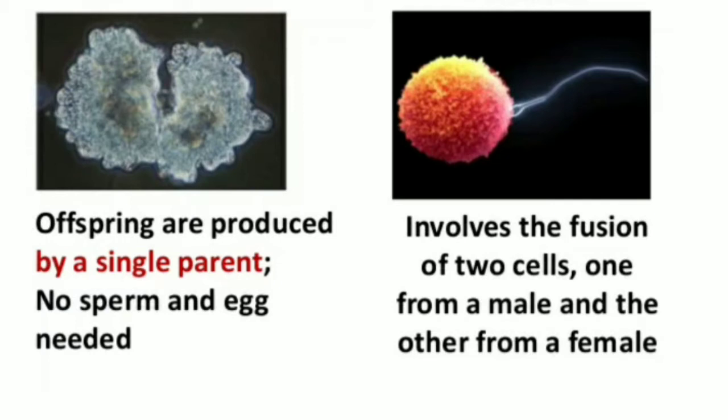Whereas in sexual reproduction, the involvement of both male and female parent is important, since it takes place with the fusion of two cells, one from a male and the other from a female. These cells are also known as gametes. Is it clear? So the asexual reproduction in animals takes place by fission, budding and regeneration.